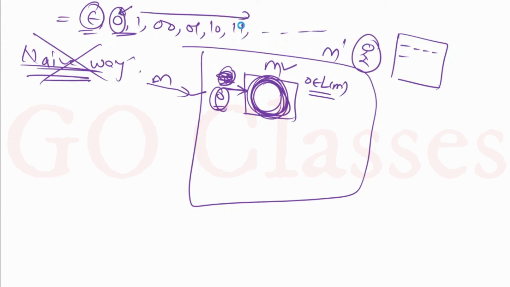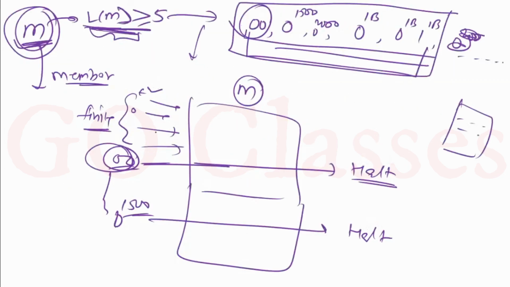But in this new dovetailing approach, I will not be stuck at any string on which I can go into a loop. Let's assume that on this string 0 I can loop, but I am not going to dedicate my whole time to 0. On 0 I will run for only a finite amount of time, then I will move on to something else. That is the reason I can definitely say yes for the members.